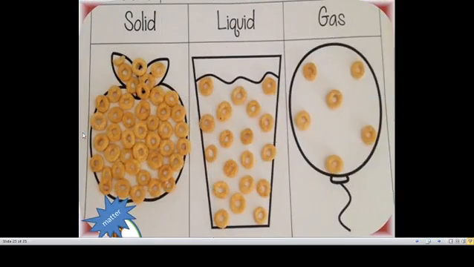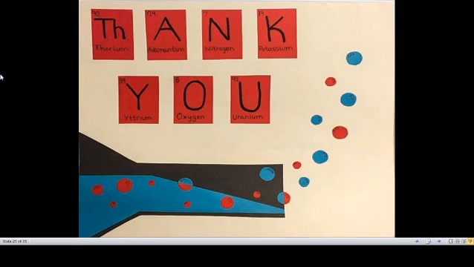So this is an assumption of the arrangement of molecules, that means particles in matter. Solid means it will be closely packed, that means the particles will be close together. In liquid there will be some gap in between them. In gas there will be a lot of space in between the particles. I hope you all understand this session. Thank you.